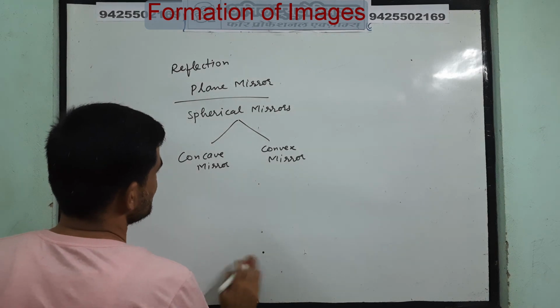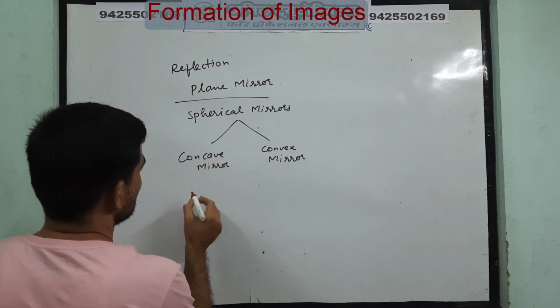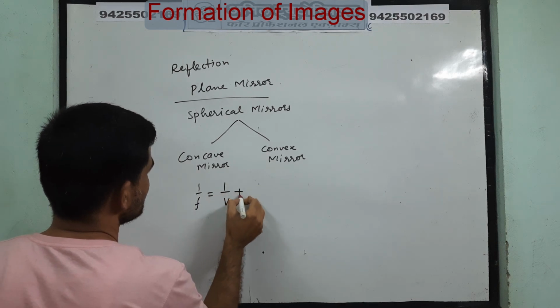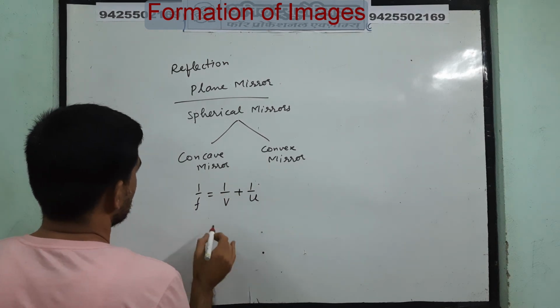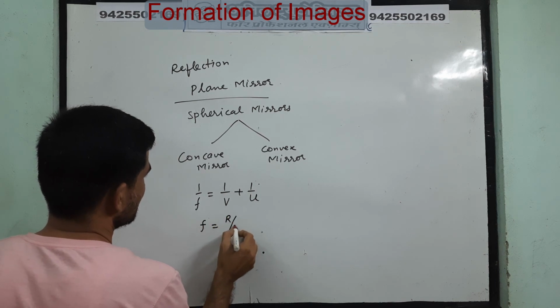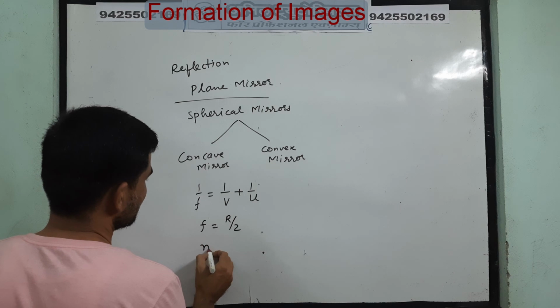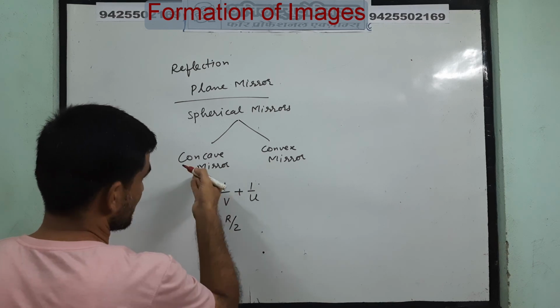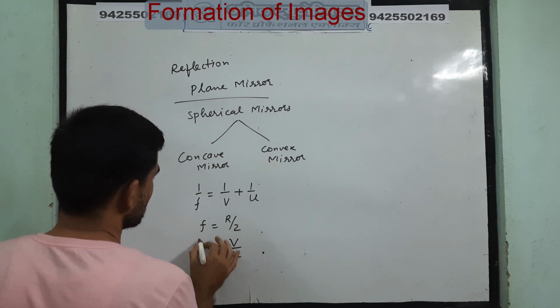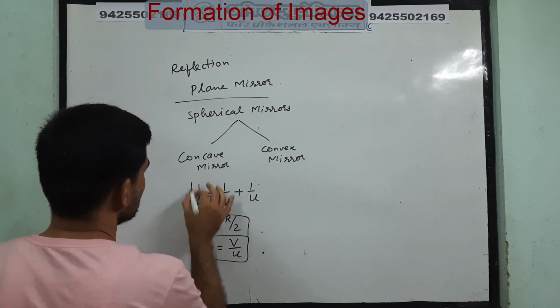After that we saw the mirror formula also, 1 upon f is equal to 1 by v plus 1 by u. And we also know one more thing, f is equal to r by 2, and the magnification caused by the mirror is equal to v by u. These formulae we studied for reflection.